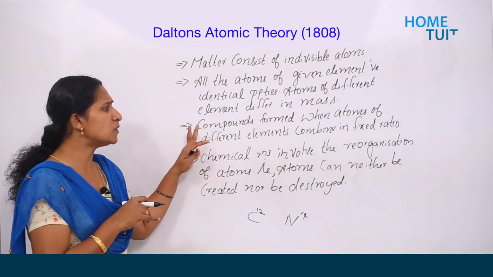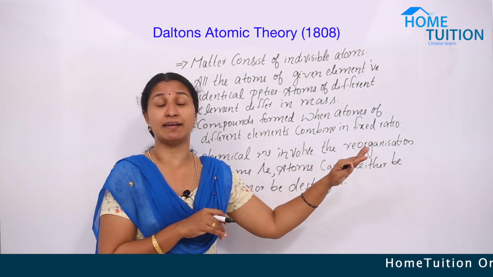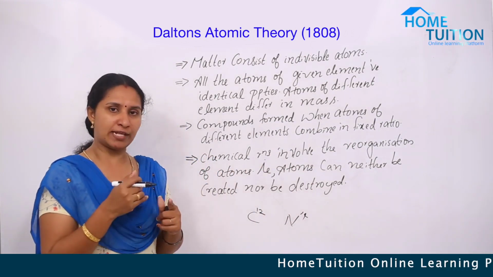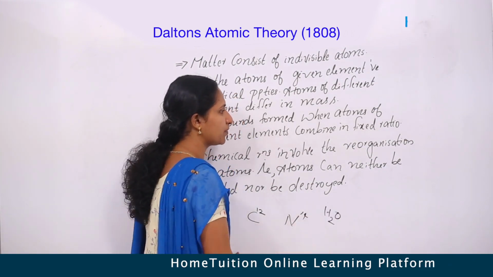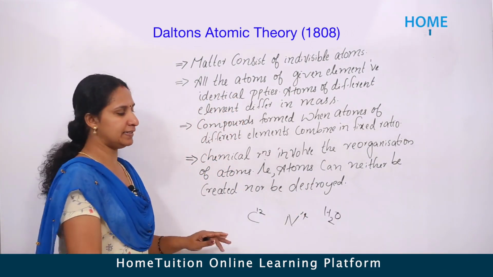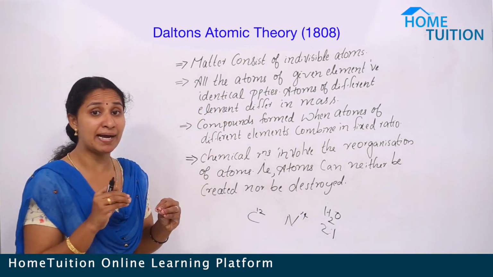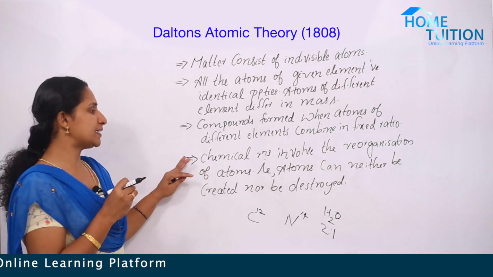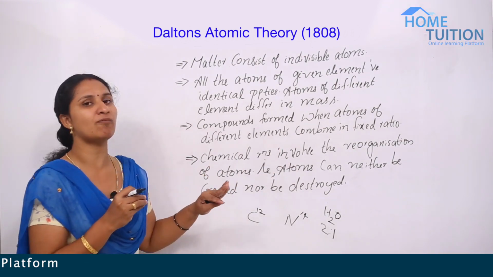Then compounds are formed when atoms of different elements combine in a fixed ratio, that we discussed in the law of definite proportion. For example, for the preparation of H2O, hydrogen and oxygen combine in the ratio 2:1. So different elements combine in a fixed ratio to form what? Compounds.